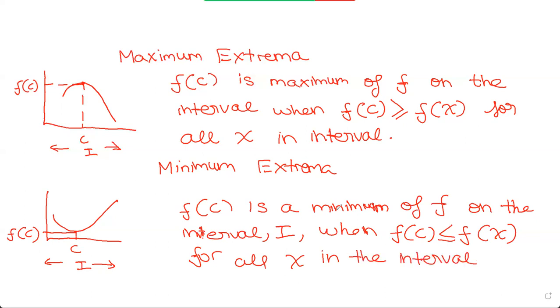So f of c is the minimum of f on the interval when f of c is less than or equal to f of x for all x in that interval. We can see that right here in this graph, there is no other value of f of x which is less than f of c, right? So yes, this is our minimum extrema.